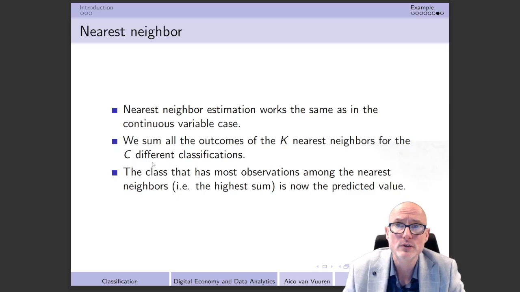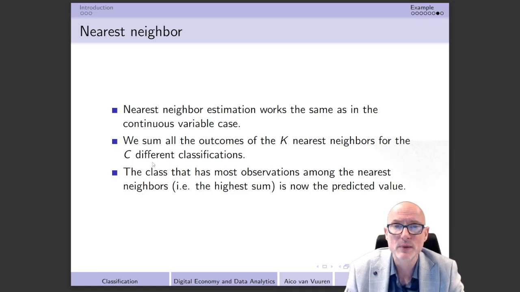Instead, we're going to choose that particular class that has the highest frequency among the k nearest neighbors, that actually occurs most among the k nearest neighbors. So essentially we look at the percentage of times that a particular class occurs among the k nearest neighbors, and then we take that particular class that has the highest frequency.